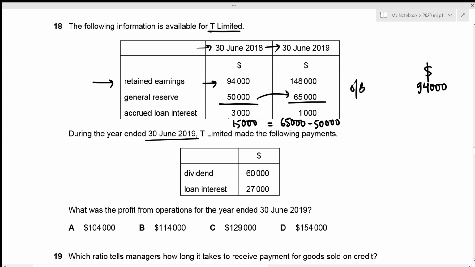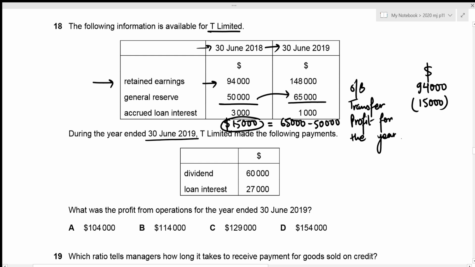So general reserve has increased by 15,000, and this can only be increased if the 15,000 is transferred from the retained earnings to the general reserve, right? So we need to include the transfer as well. And transfer definitely reduces the retained earnings balance. So we need to subtract 15,000. All right, the next one is we add the profit for the year. And we are trying to figure this out.